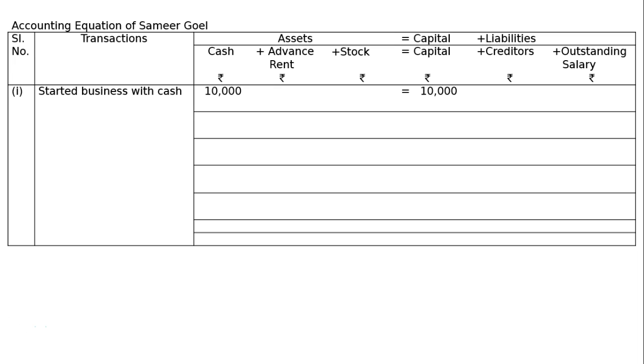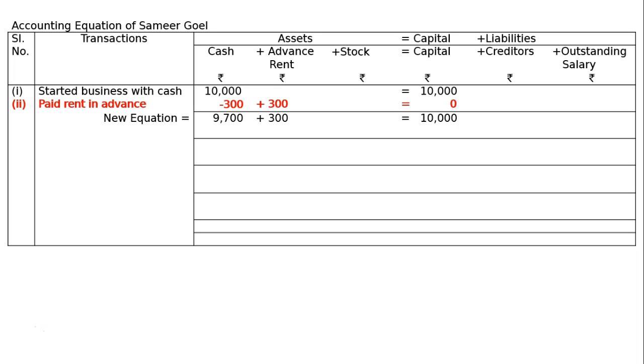Second, paid rent in advance. It is an asset. It will be deducted from cash, added to advance rent on the asset side. Advance rent added, cash minus. That is 0. LHS is equal to RHS.